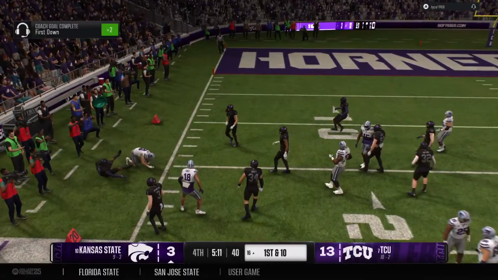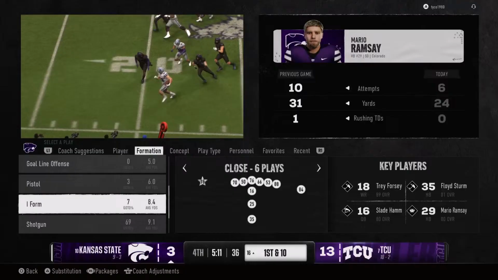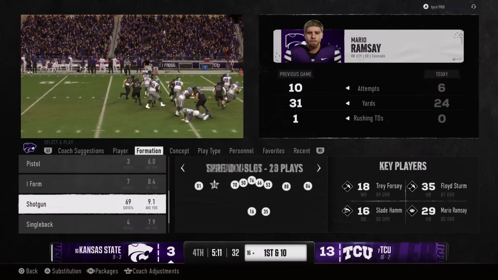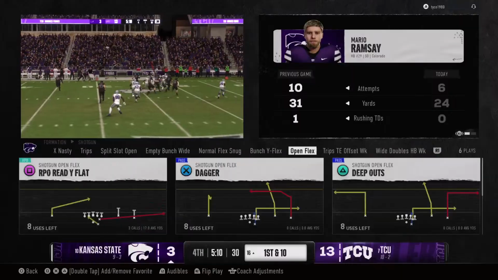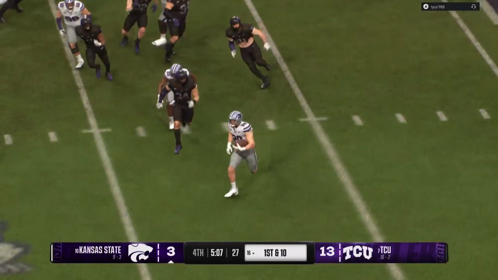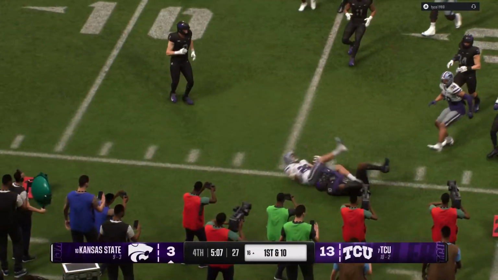Finding space at the 20. And a big gain before he goes out of bounds. The offense keeps churning, gets a fresh set of downs. Nothing better than an offense on 1st down to be able to pick up big positive yards like that. You can either keep giving it to the back, or it can set up play action and get the defense to come up to the line of scrimmage, and you can throw it over top of them.